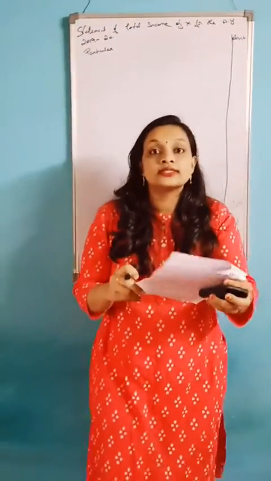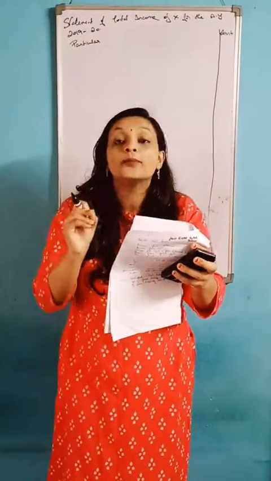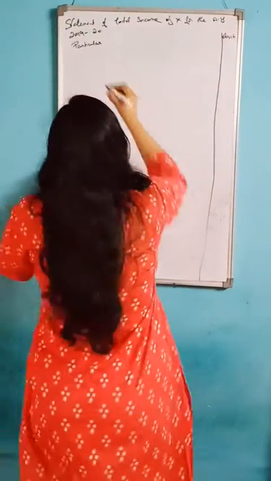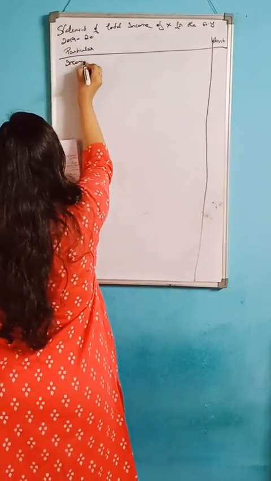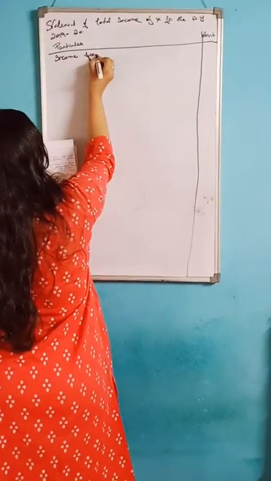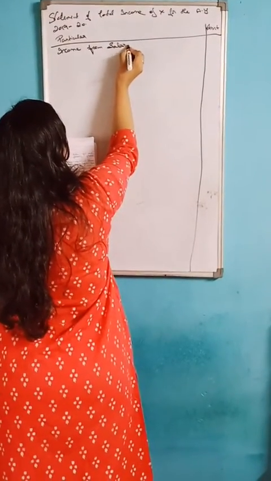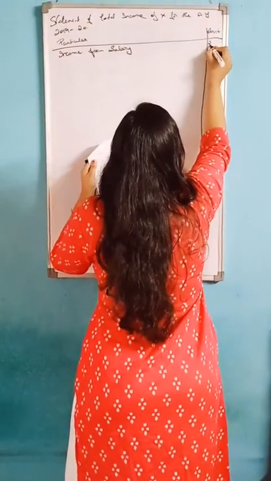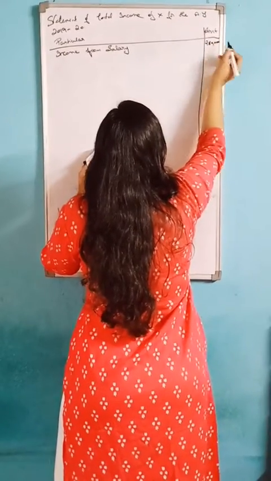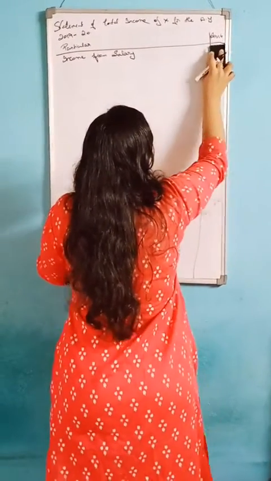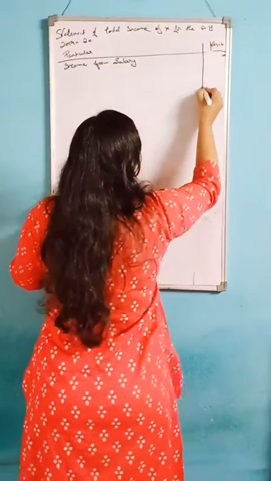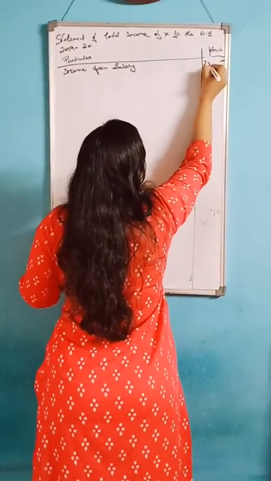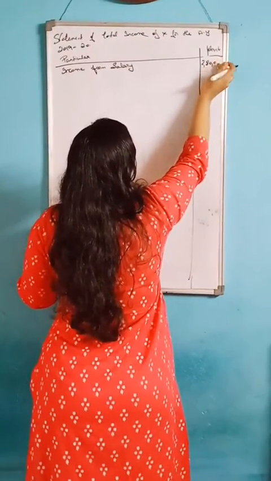The question says income from salary computed, so you should write the direct amount, that is 2,80,000. Income from salary, 2,80,000.